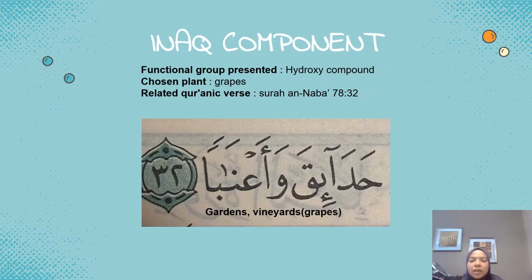Okay, so let's move on to the inert component. Our group has been given the functional group hydroxyl compound, and we have chosen the grapes plant as our chosen plant. We also found the related Quranic verse, Surah An-Naba, ayah 32, Hada'iqa wa A'naba, and the meaning is garden, vineyard, or also known as grapes.